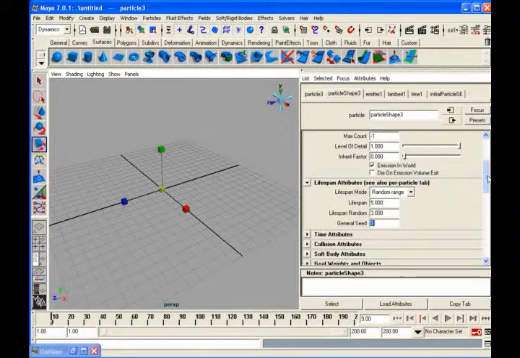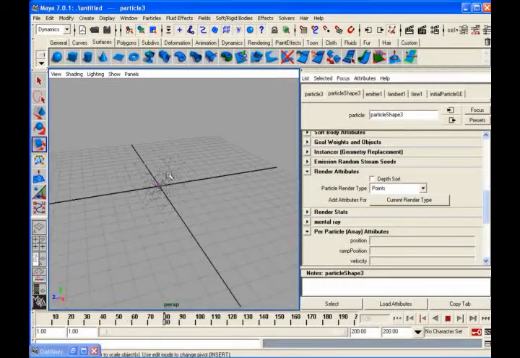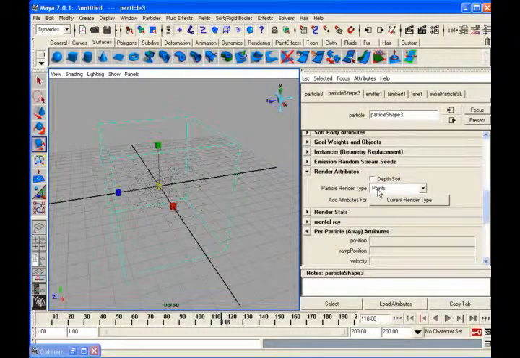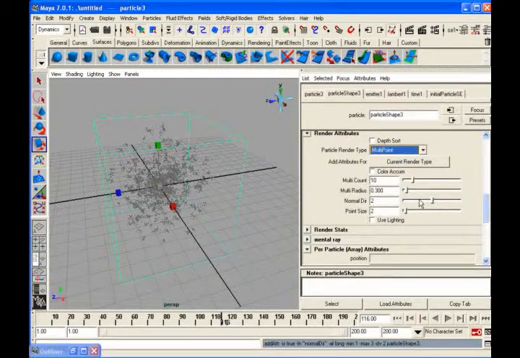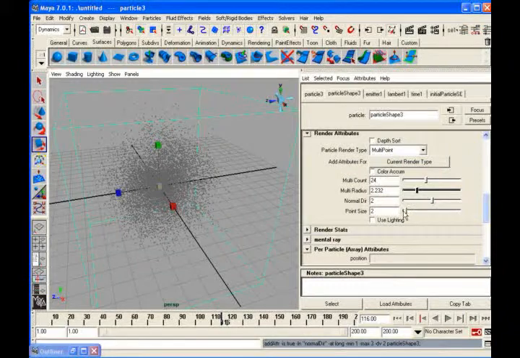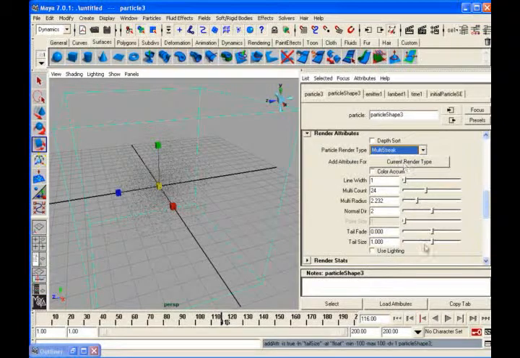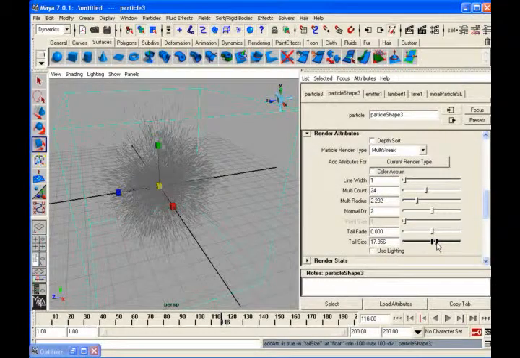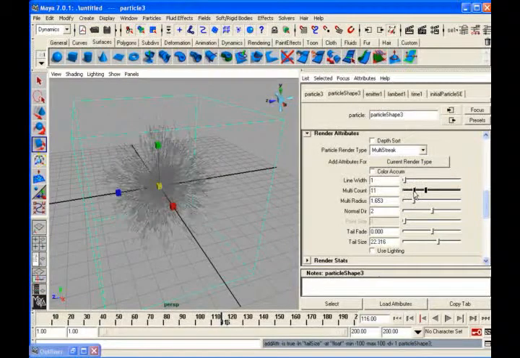Then come down, there are render attributes. Render attributes means I can change different types of particles. Presently it is in points, general points. I can change it to multi points. Once I select multi points, click on this, you will get the attributes. With multi count you can increase the radius of the particles. Point size you can decrease or increase like that. Next, multi streaks are there. Once again, you can make something like flower vase particles, like that you can adjust. Same thing, radius is there, multi count is there, line width is there, everything.